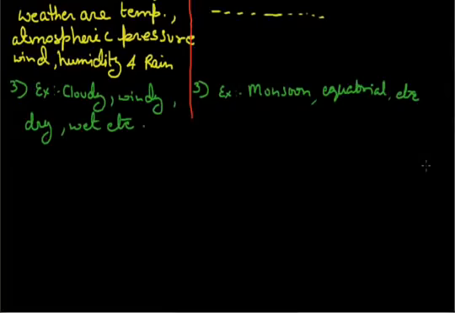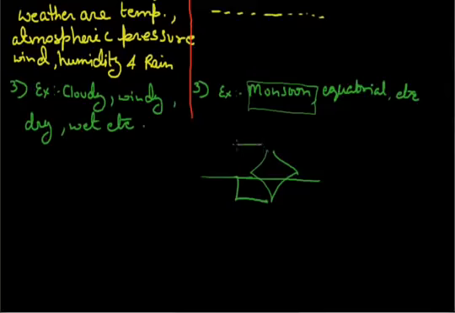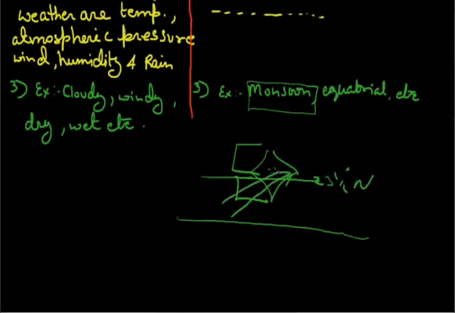So if we see what the climate of India is, as I told you, the climate of India is monsoon. Then why is the climate of India called monsoon? If we see the map of India, then half of India lies in the torrid zone and the other half lies in the temperate zone. The reason why India has a monsoon climate is that for 6 months the southwest monsoon winds blow over India from southwest to northeast.